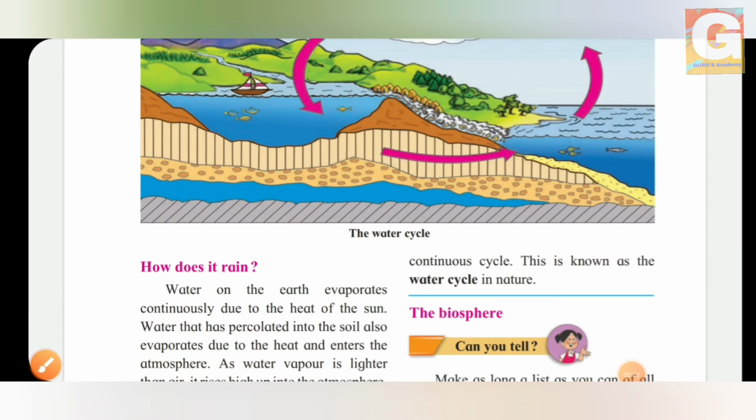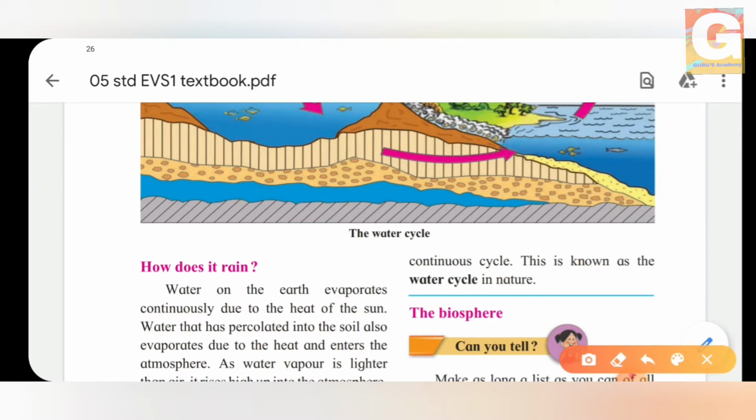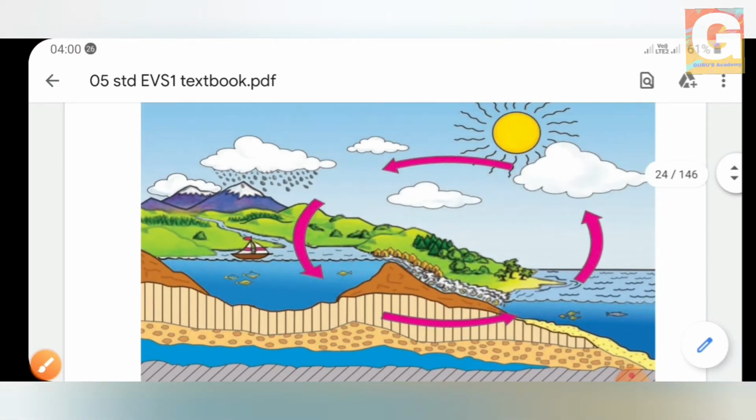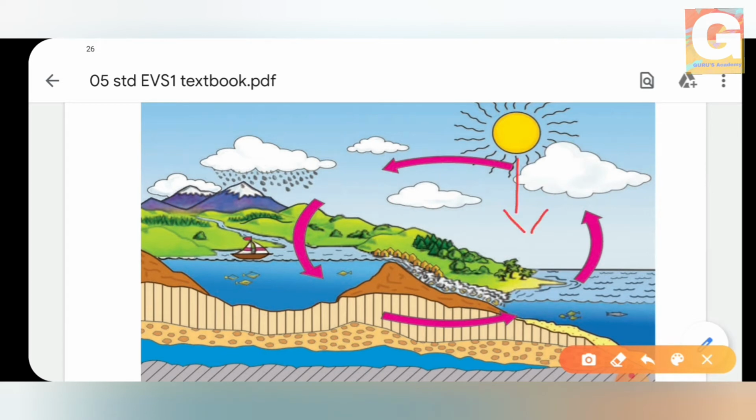So now let's see what is water cycle. That is, how does it rain? Water on the earth evaporates continuously due to the heat of the sun. Yes, I have explained to you what is evaporation. See here. This is where evaporation takes place. These are the rays of the sun which are coming down. What happens? The water gets heated, and from here the water vapor goes up. So here is the place where evaporation takes place.